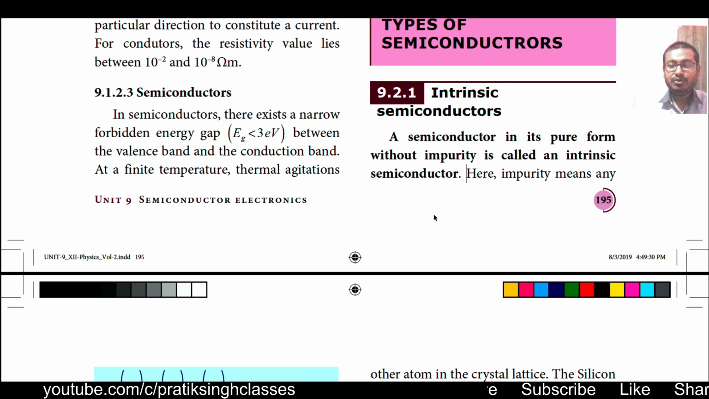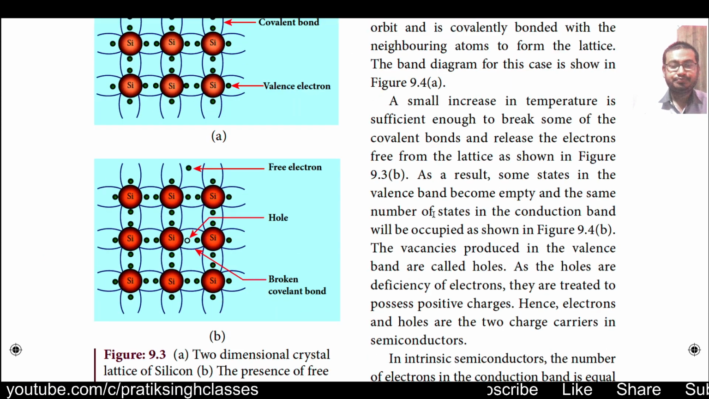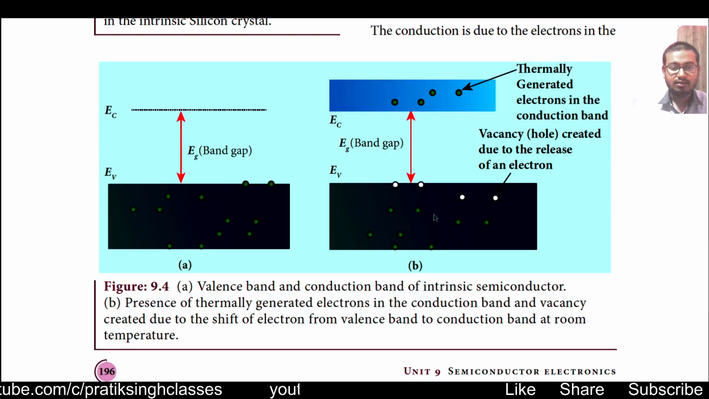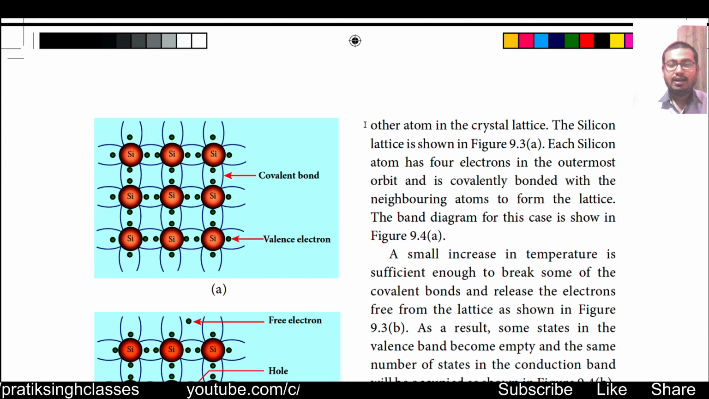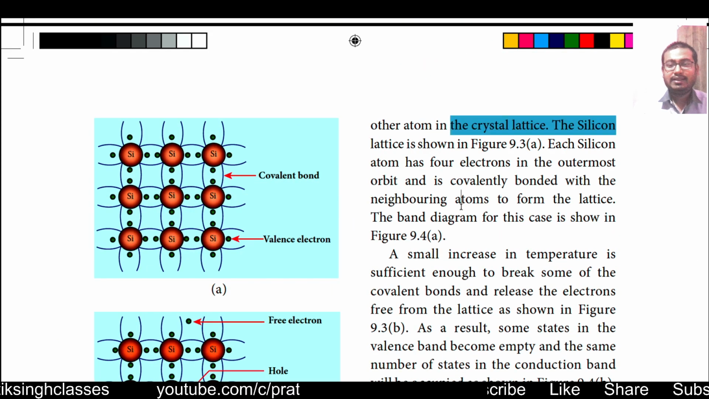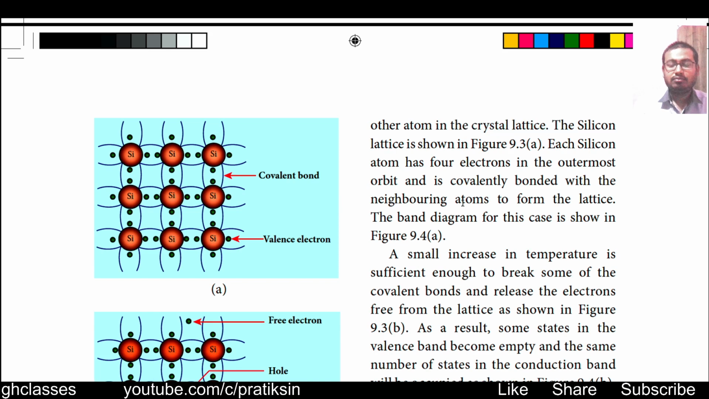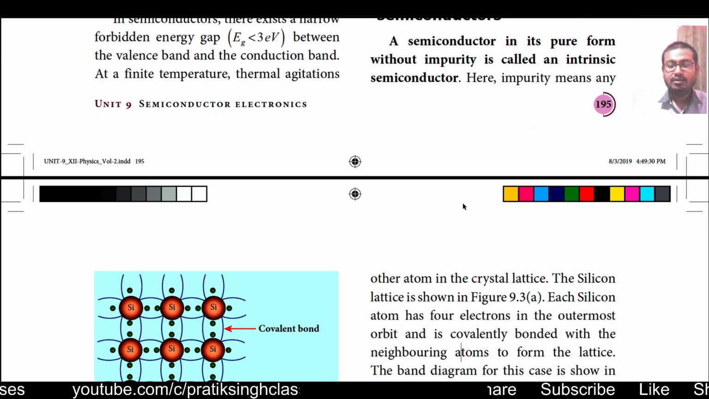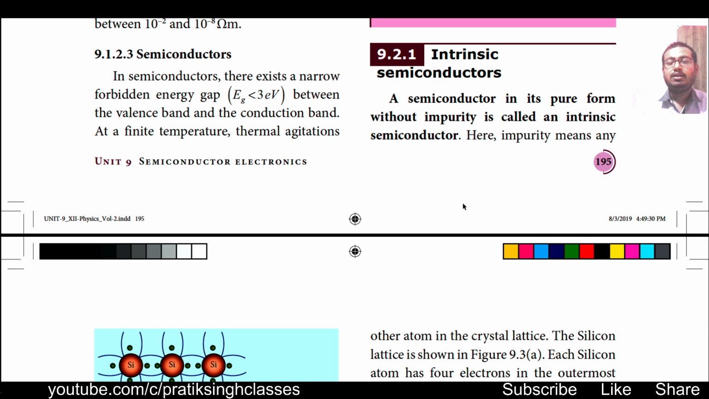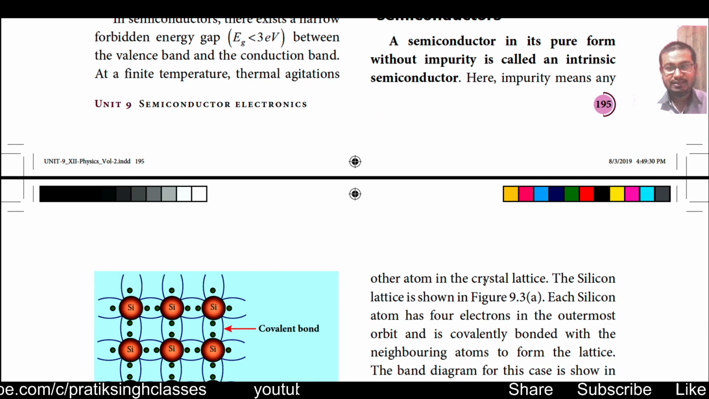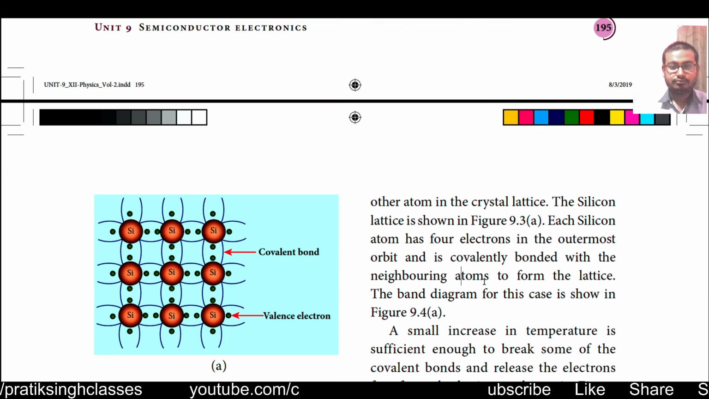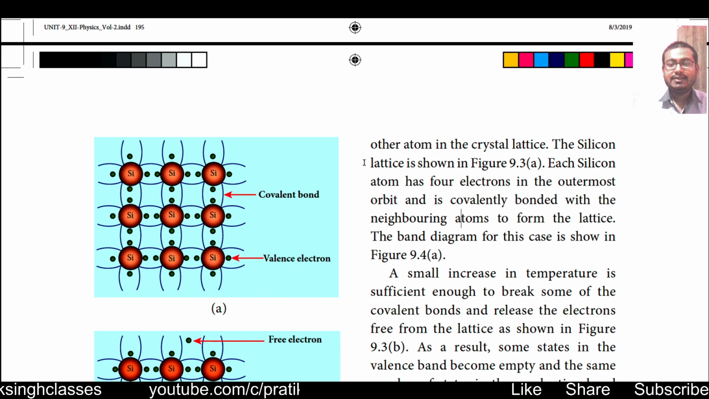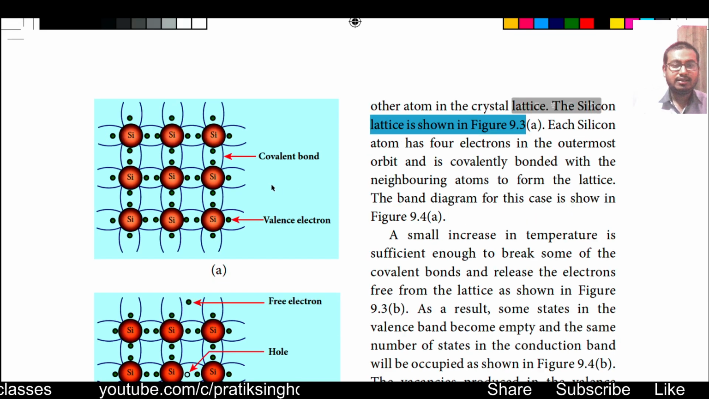Here, impurity means any other atom in the crystal lattice. So whatever lattice we have for semiconductors, if nothing is added in the crystal lattice, it is called an intrinsic semiconductor. The silicon lattice is shown in figure 9.3 here.